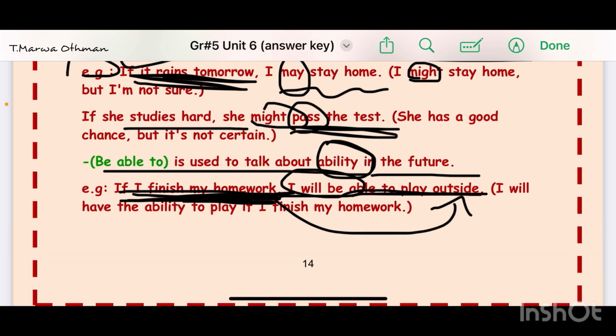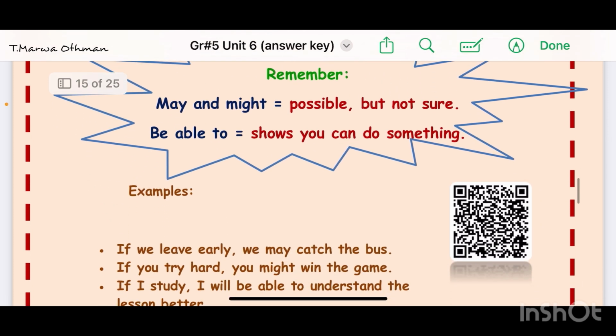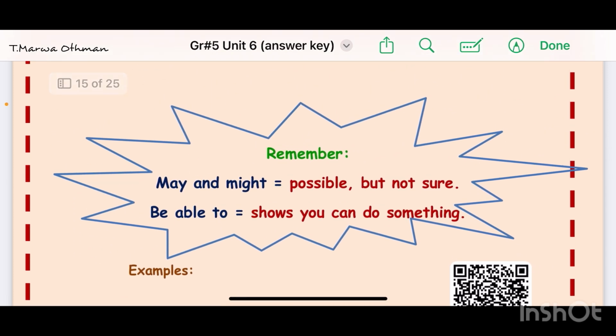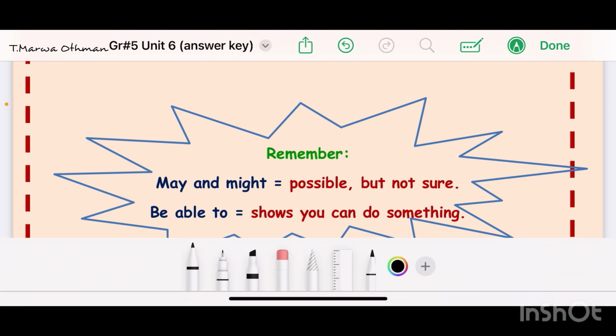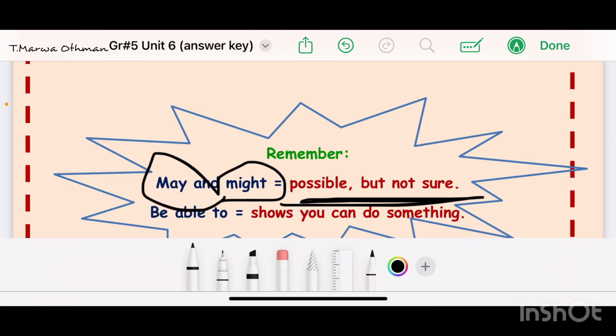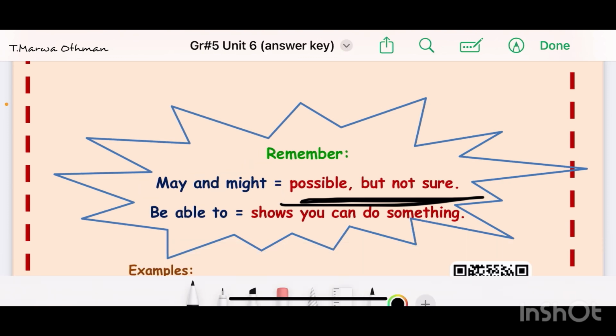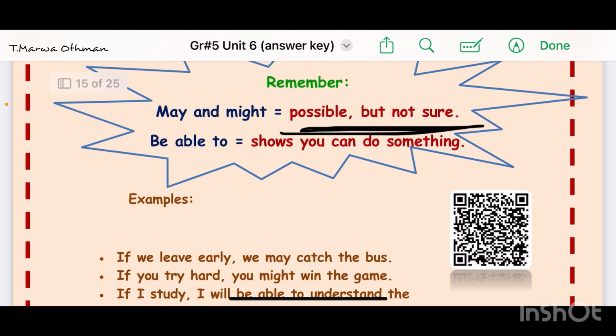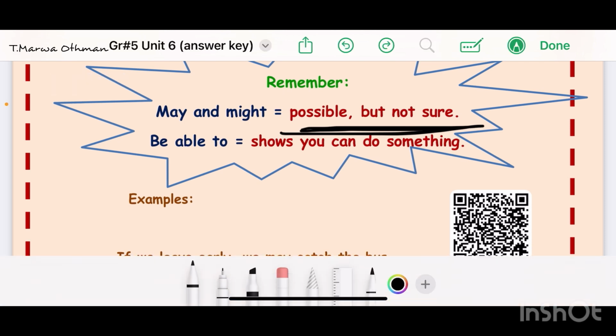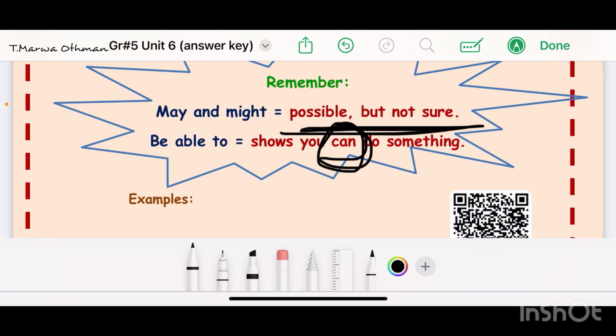Okay, I hope that you are understanding everything. Let's make a quick revision. Remember, when we want to talk about something possible but I'm not sure if I can do it or not, I have to use may or might. Both of them are correct, okay? But if I want to show that I can do something, the ability, I can use be able to. So if it's possible but not sure, may and might. Ability, I can do something, be able to.